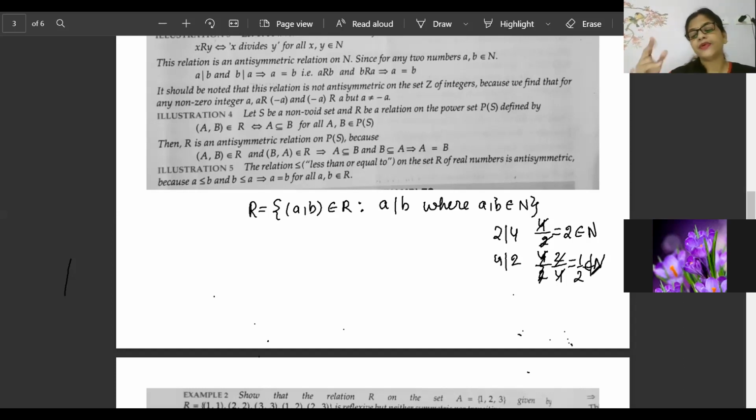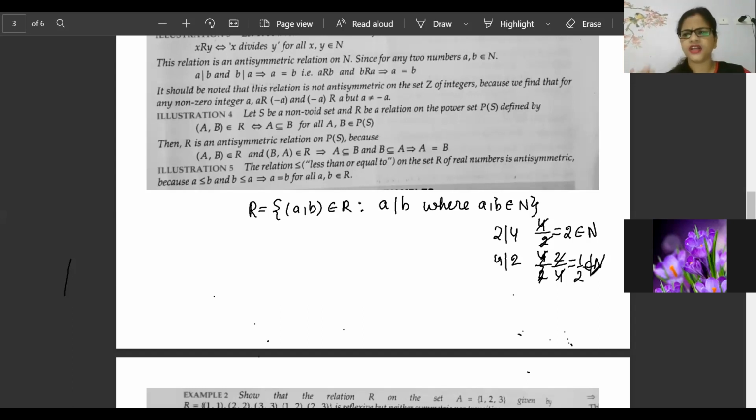Take simple examples. 4 can divide 8. Tamil, understood, beta? Yuvashri? 4 can divide 8, but 8 cannot divide 4. A fraction will come. So the first division will not support the reverse division, because it will bring a fraction, and fraction numbers are not present in the natural number set. So it will never be called symmetric.